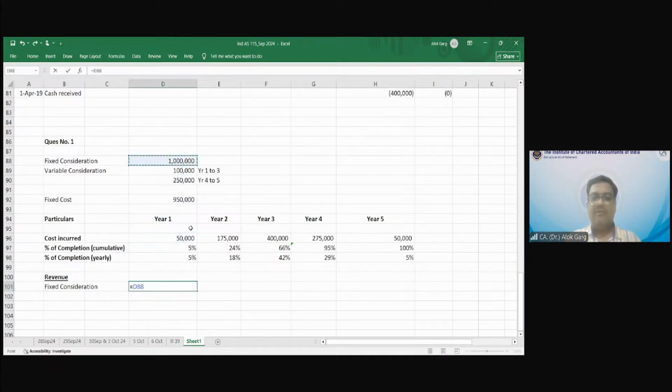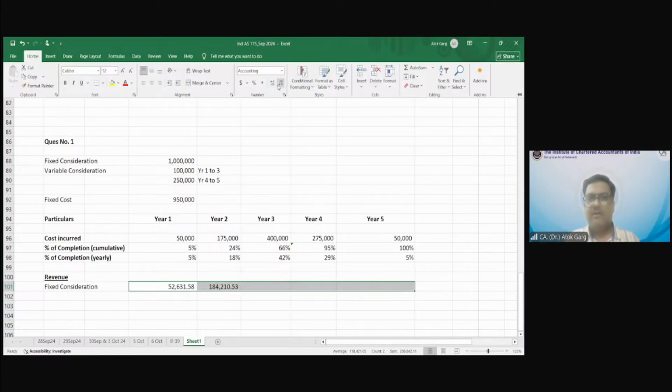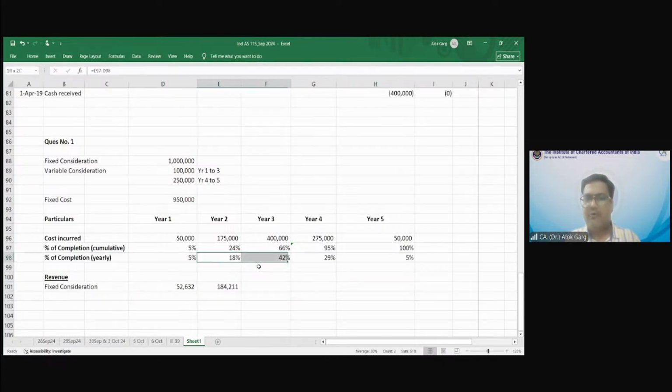10 lakh multiply by what? 5%. Can I apply this yearly one? Yes, sir. Then 10 lakh multiply by 18%, this one. Or alternatively, what I can do, 10 lakh multiply by 24% minus whatever I have recognized earlier. Correct? Yes, sir. I hope you guys are able to understand this. Yearly and cumulative are clear to you, right?